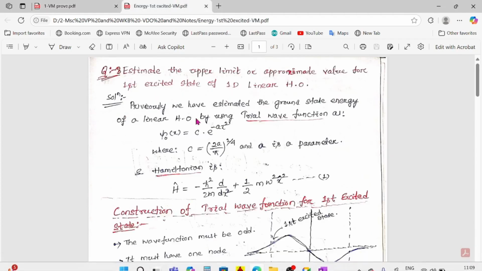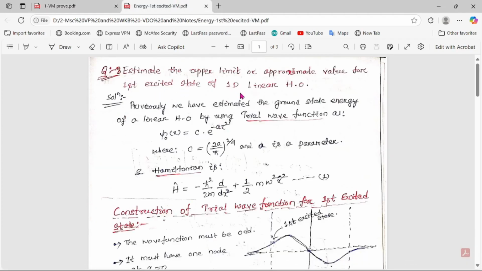In this class, we are going to discuss another new type of question. That means we have to find the eigenvalue of the first excited state of a 1D linear harmonic oscillator. Here in the question, it is written: estimate the upper limit or the approximate value of the first excited state eigenvalue of a 1D harmonic oscillator. Here the trial wave function has not been given. So how we are going to solve this question, that we are going to discuss in this video. Okay, so let us start.